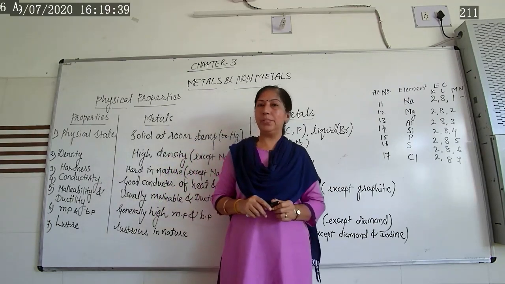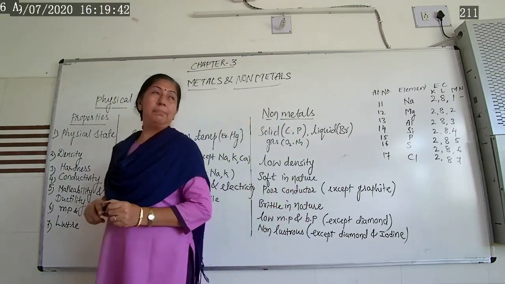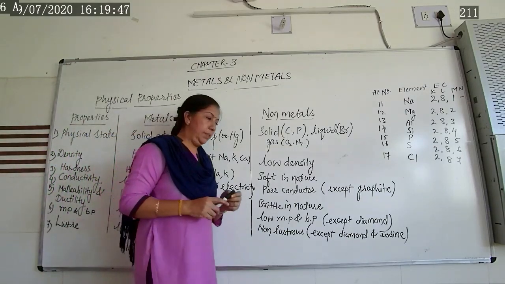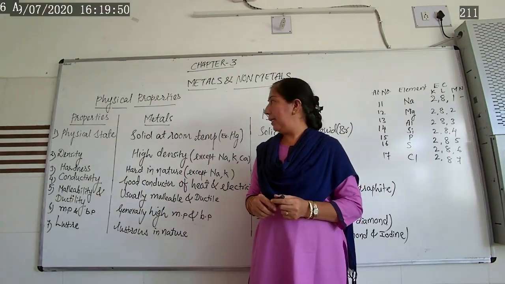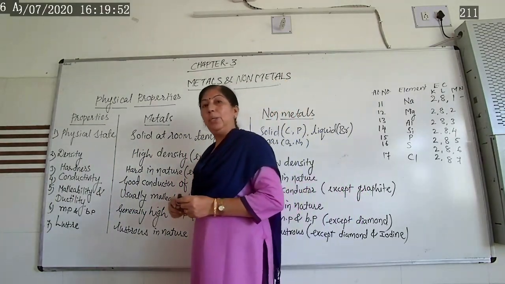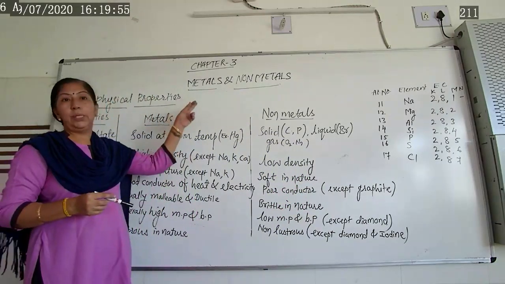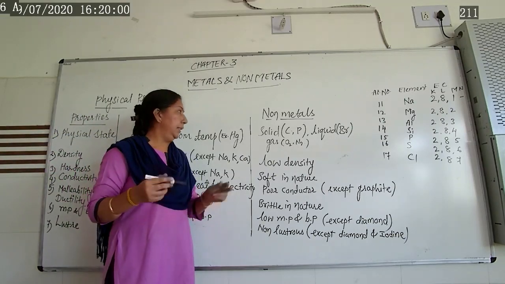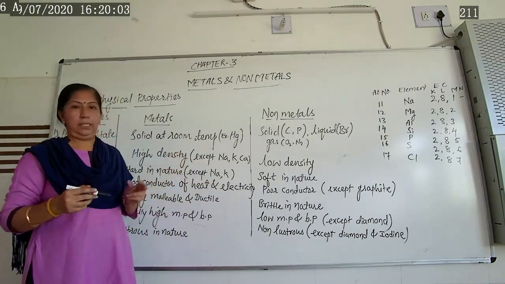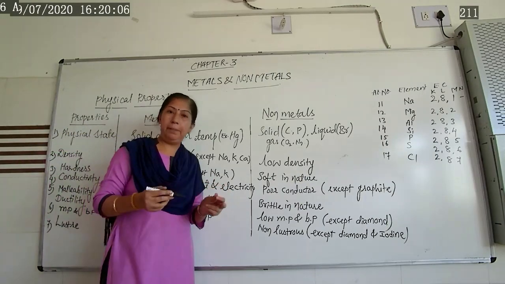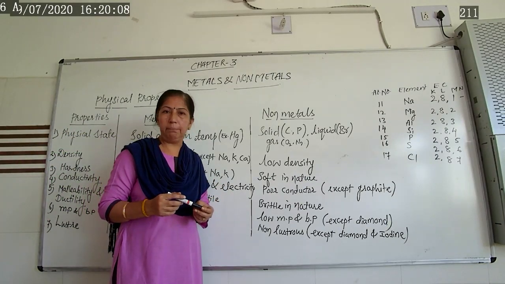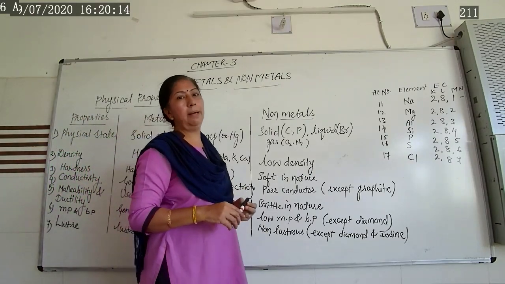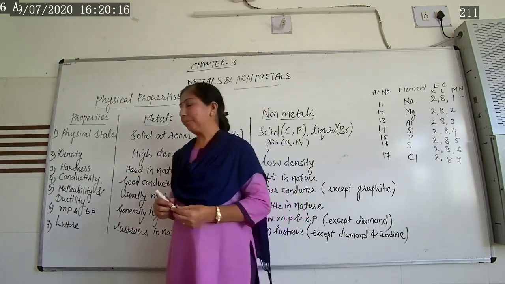Now today we are going to start chapter number 3, that is metals and non-metals. As some syllabus has been reduced from your 10th class, in this chapter we are going to learn the physical as well as chemical properties of metals and non-metals, then their uses, and lastly the formation as well as their application, and physical properties of ionic compounds. That much is there in your syllabus. So let's start chapter number 3, metals and non-metals.